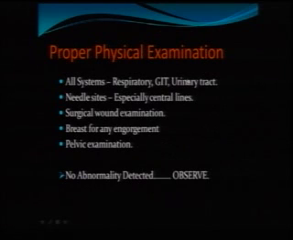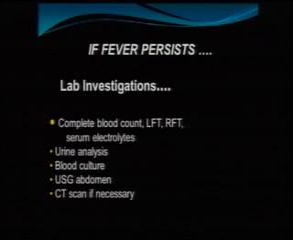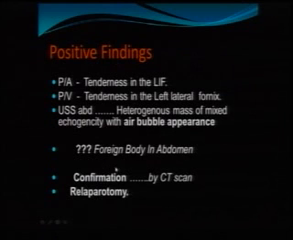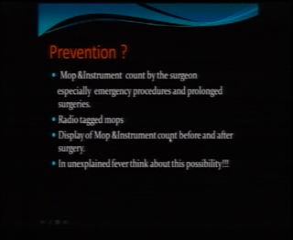So, clinical examination of the respiratory system, GIT, urinary tract, needle sites for any infection, surgical wound examination, breast for engorgement, and pelvic examination, all was done. Everything was normal in this case. There was no abnormality detected. Investigations for septicemia like complete blood count, LFT, RFT, urine analysis, blood culture, and ultrasound abdomen were done, and the report came as a heterogeneous mass of mixed echogenicity with a bubble appearance, query foreign body in the abdomen. Confirmation was done with a CT scan, and laparotomy was done, and the foreign body was removed.